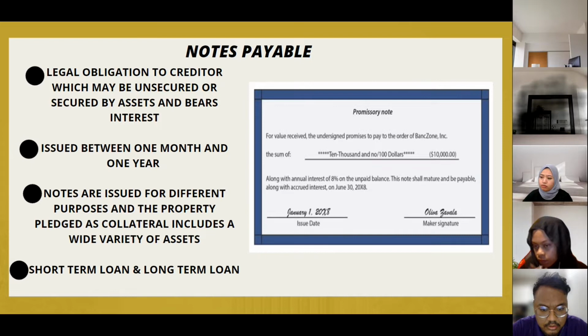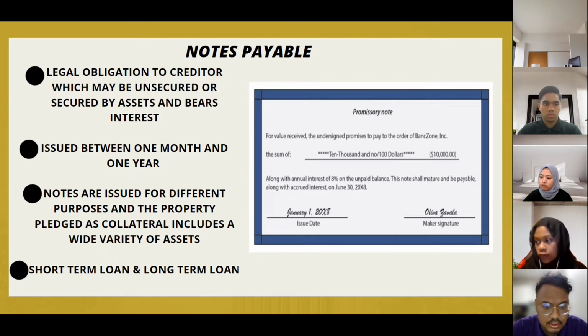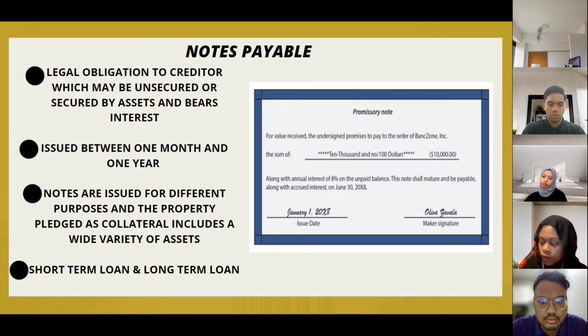Then secured by assets means the borrower pledges some assets as collateral, such as machinery and equipment, for the loan, which the lender can use as payment if the borrower cannot pay back the loan. And if it is secured, and the borrower has no problem during the time of repayment, then the lender may extend the time of repayment for the borrower to pay their loan.